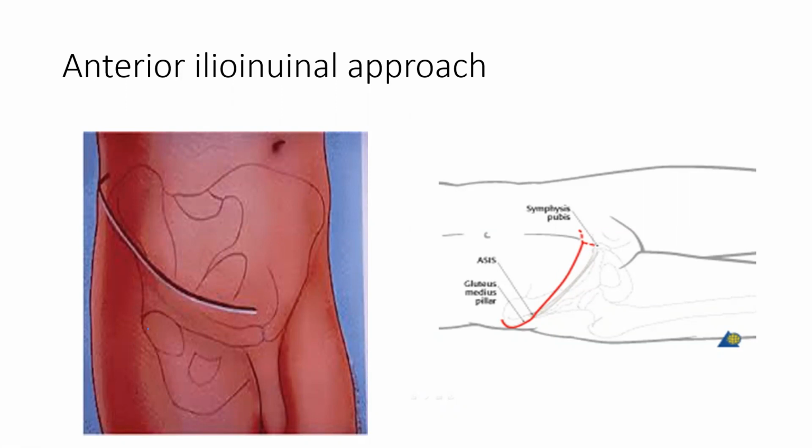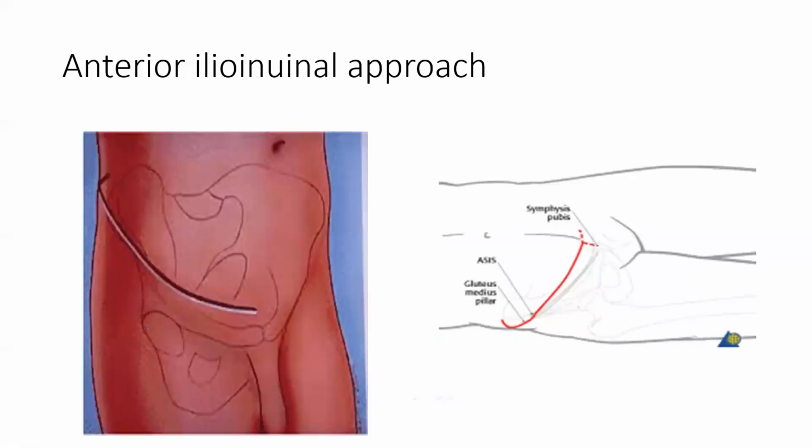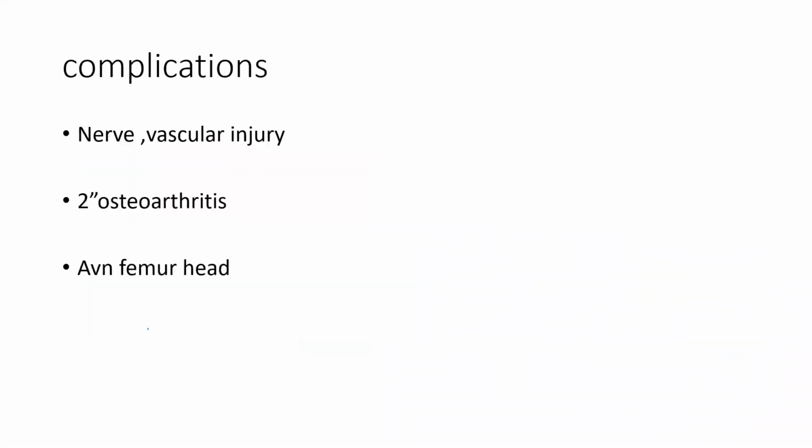Okay. What are the complications of operation? Any operation has the same complications. One is neurovascular injury, neural injury and vascular injury. The second thing is avascular necrosis of the femur head. If you are operating on the acetabulum, you can injure the nerve supply and blood supply of the femur head.